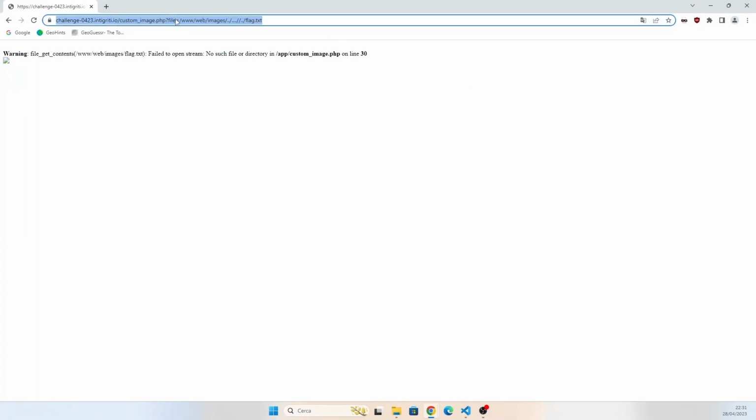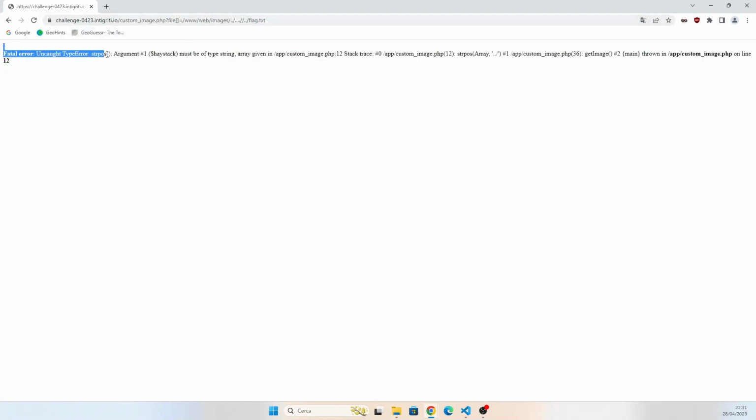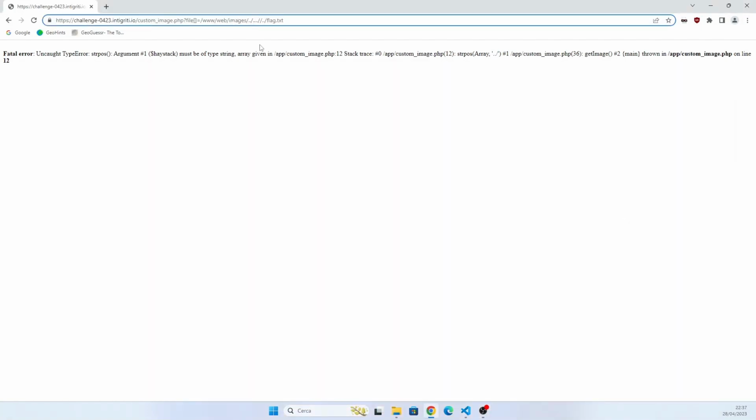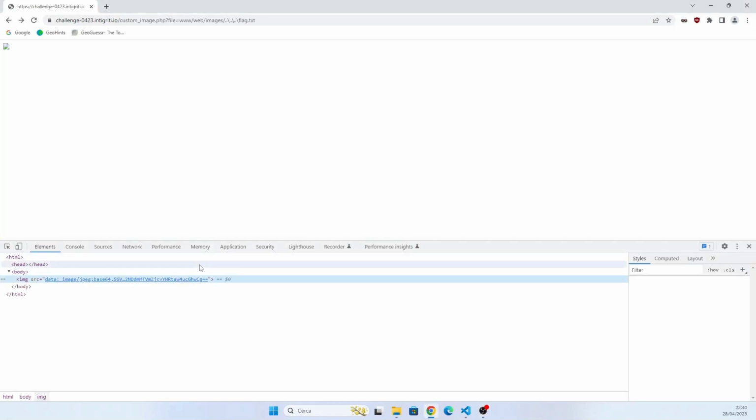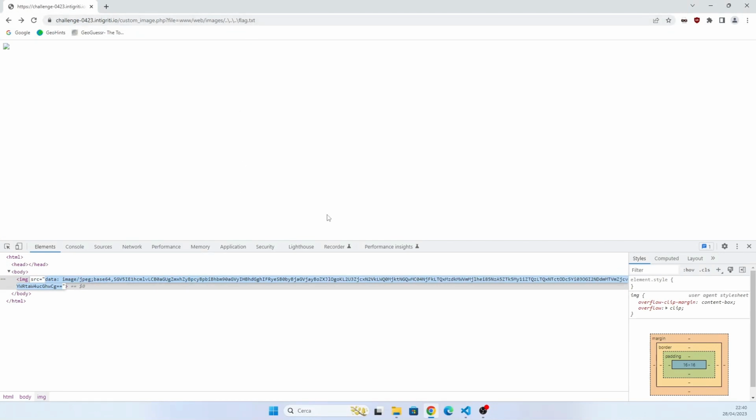I tried even to pass an array as a parameter, and this revealed that it is using strpos to check for .. on the path we passed. Another thing to try is to use the backslash instead of the forward slash. So another one here, and we have to remove this bracket and this one, and we got an image, a broken one. But that's good, because this is the base64 encoding of the flag.txt file.